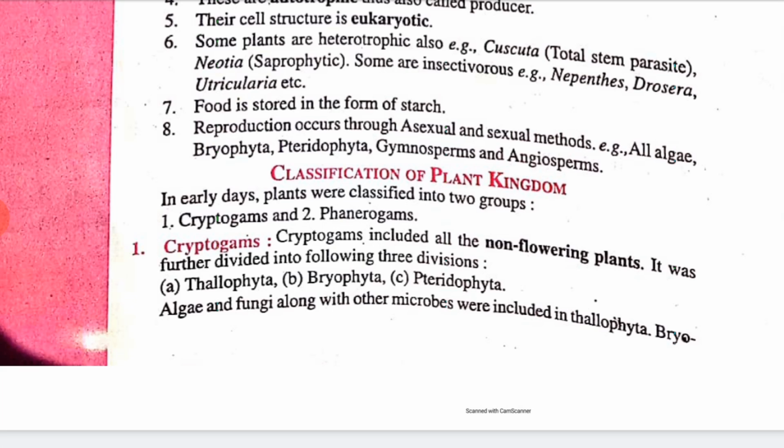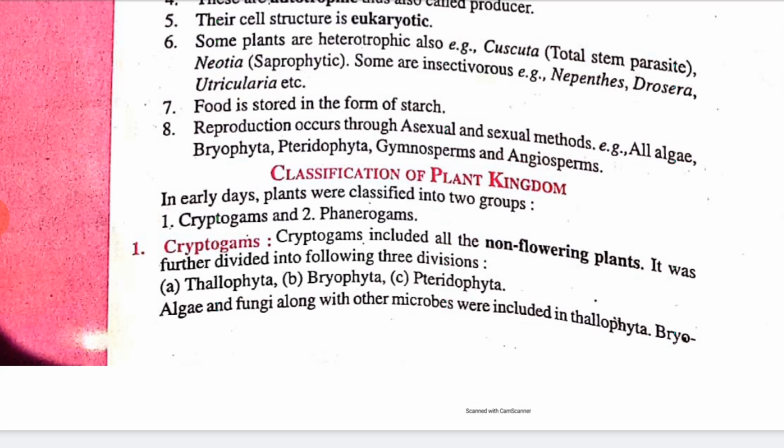Clear? Now algae and fungi along with other microbes were included in thallophyta, right? We already studied what algae and fungi are, so they belong to thallophyta. Bryophyta included liverworts and mosses, right? In pteridophyta, all those cryptogamous are included which bear vascular tissues, that is xylem and phloem.